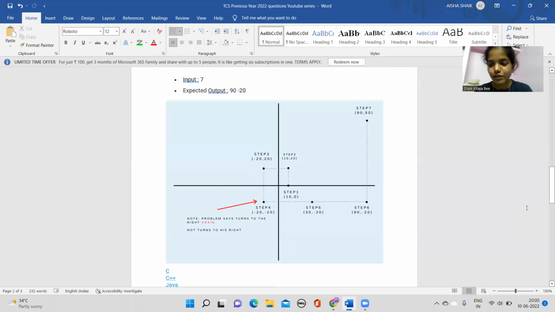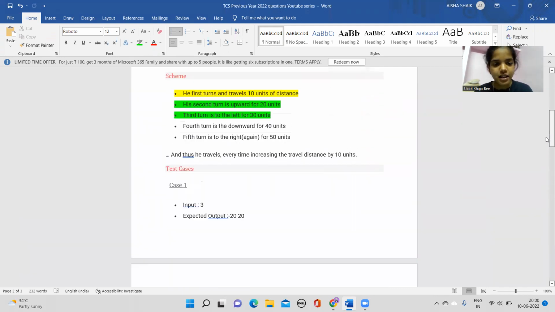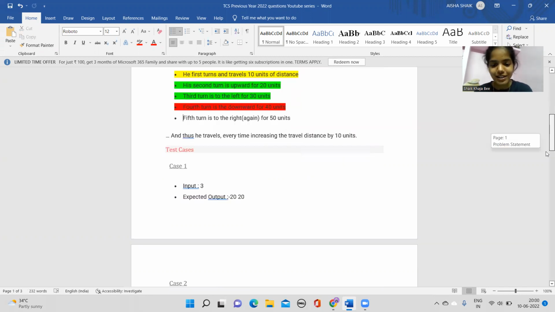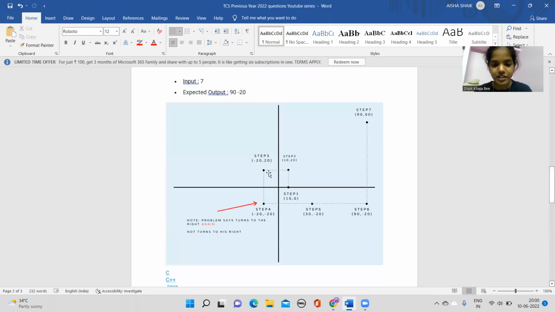Then later on, the next case that has been given is the fourth turn, and that fourth turn is downward for 40 units. So how much is the fourth turn? It is downwards for 40 units. As it is downwards, you're going through the way of the y-axis. You're coming down, you're not going the horizontal way, you're coming in the vertical way.